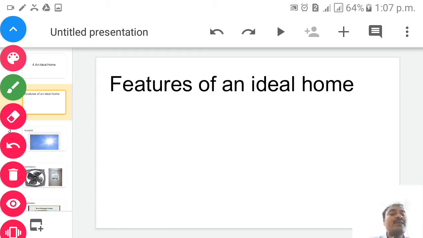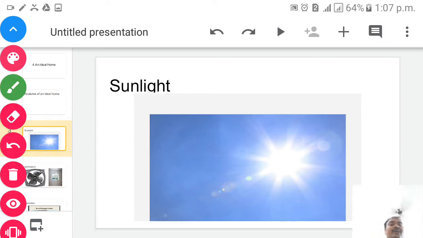So firstly, the first and most important thing is sunlight, children. I will show you now. Yes, sunlight. Children, every day when you wake up in the morning, we have a sunrise in our home, isn't it? Why is sunlight important, children? Because as you know, in a day there are 12 hours for the day and 12 hours for the night. During the day we should have sunlight, not only for us, not only for the people, but also for the crops to grow, children. On the other hand, the 12 hours of night will be for sleeping. But to make our home ideal, the most important thing is sunlight.